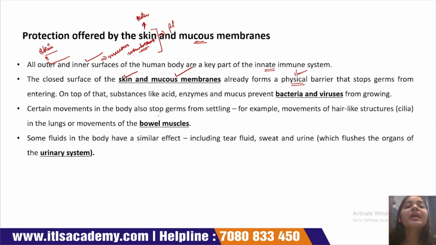The mucous membrane and skin release some acid, enzymes, and mucus to prevent bacteria and viruses from growing or spreading in our body. Certain movements in our body are also responsible for stopping germs, and this is also an example of a physical barrier.